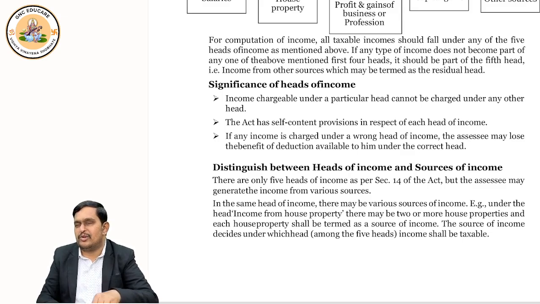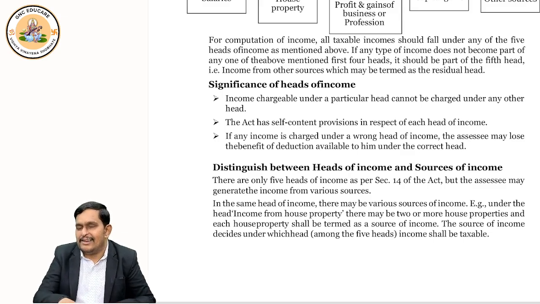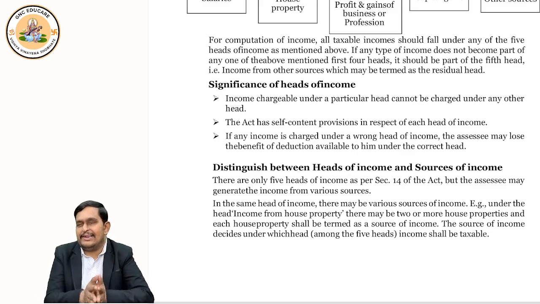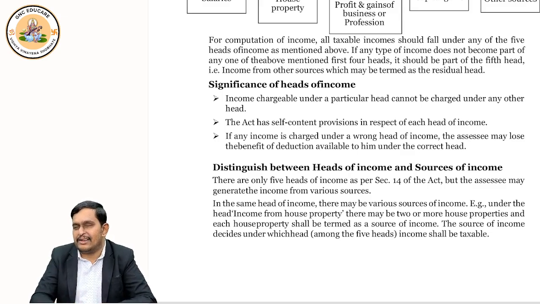House property income, rental income, should be in house property only. If you win lottery, it cannot go in salary. It will go in income from other sources only. So like that, putting your income in the right head is important. And that's why we are discussing this subject, income tax. As a professional, you will help your clients to do the same.